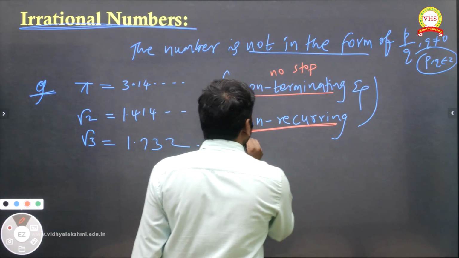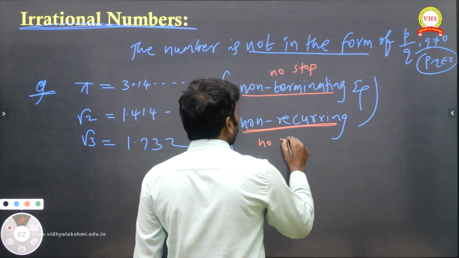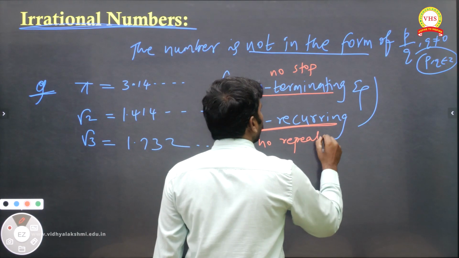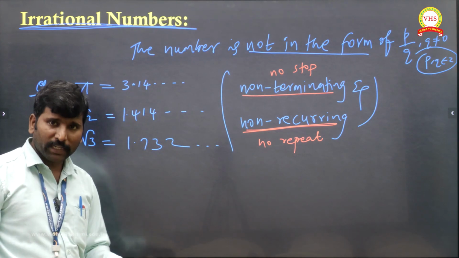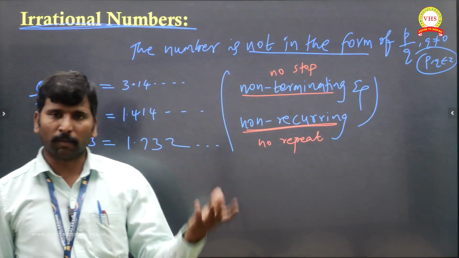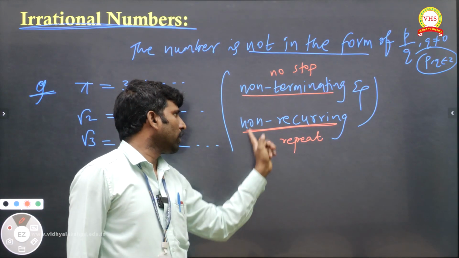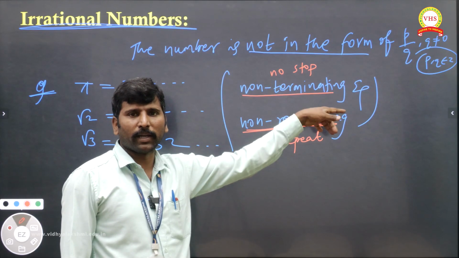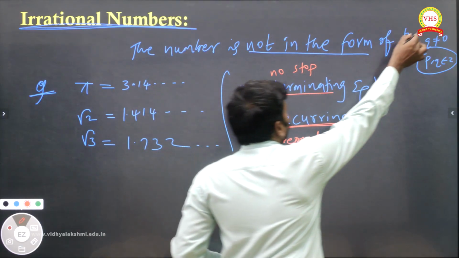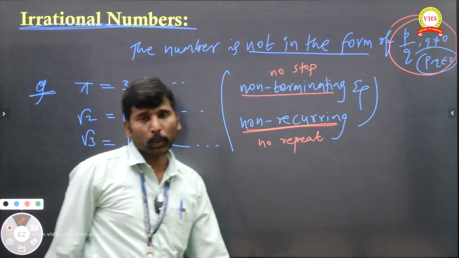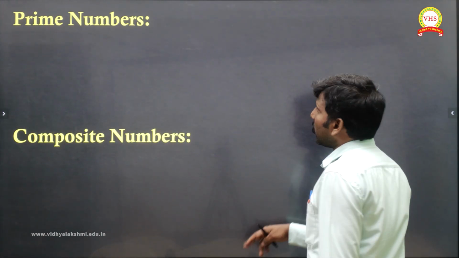Non-recurring means no repeat. You will always get some new numbers. So when you write an irrational number in decimal form, no stop, no repeat, which means non-terminating, non-recurring. Generally, it is not in the form of P by Q. You must have these ideas, then only you can learn easily.